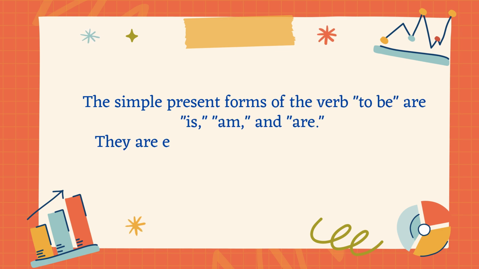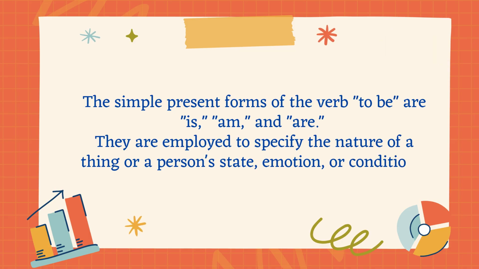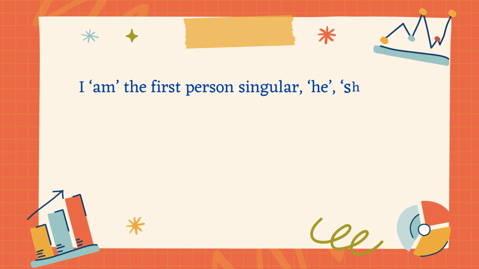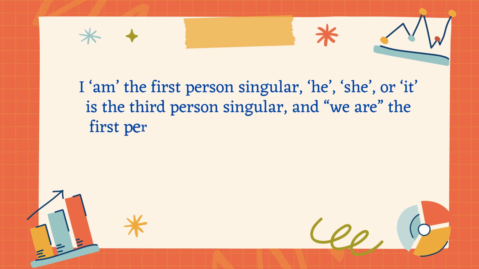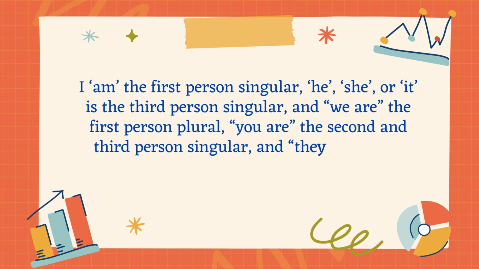The simple present forms of the verb to be are is, am, and are. They are employed to specify the nature of a thing or a person's state, emotion, or condition. I am, the first-person singular; he, she, or it is, the third-person singular; we are, the first-person plural; you are, the second person; and they are, the third-person plural.